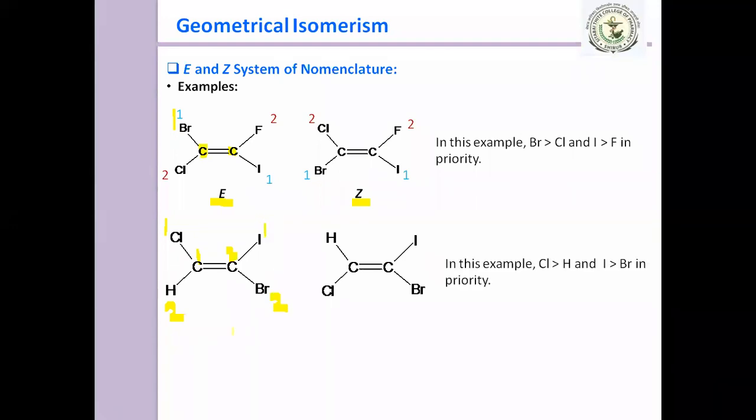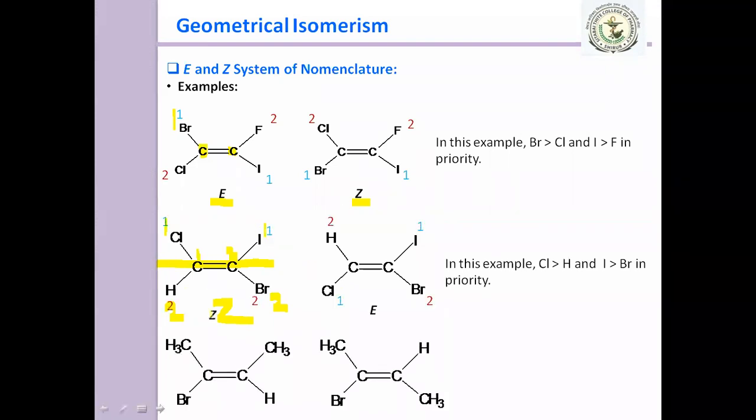So the chlorine atom has more priority and iodine has more priority, and that's why, is this one E or Z? Yes, Z. It is Z. Why is this Z? You are correct, but why is it so? Because the priorities which we gave are present on the same side.